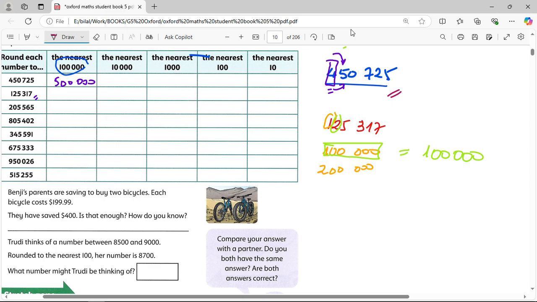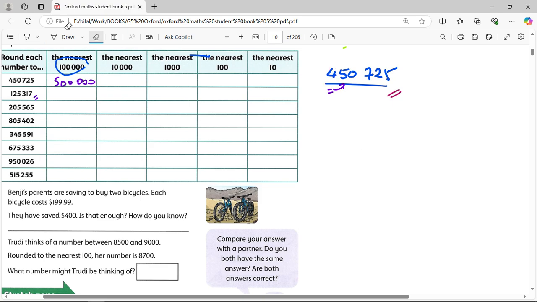I'm going to take this one. And I'm going to look for the place value of 10,000. Now, since we are not looking for the last number, which is 100,000, we're looking for the number before it. We're going to focus now on 5. Before, we were focusing on the 4 because they told us to look for the 100,000 place value. But now we're not going to look for the 100,000 place value. We're going to look here. It says 10,000. So I'm going to look at this one.